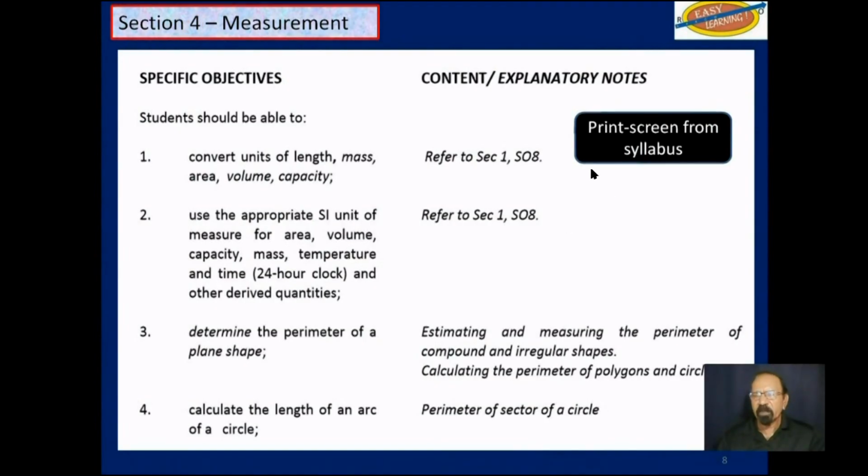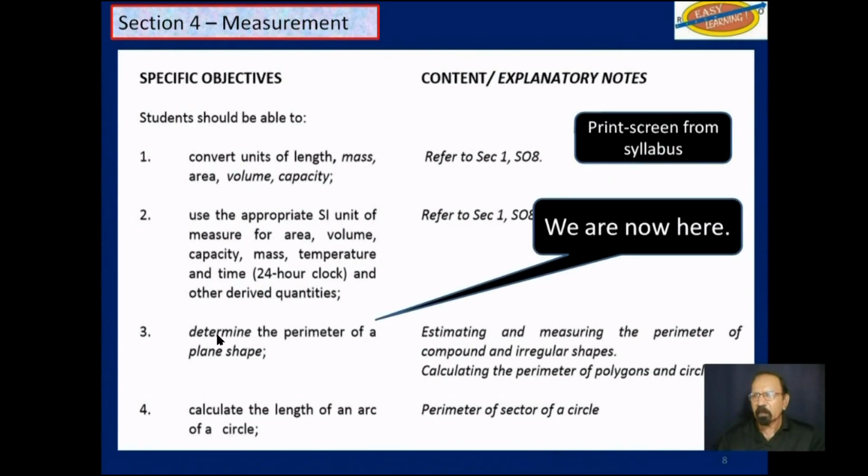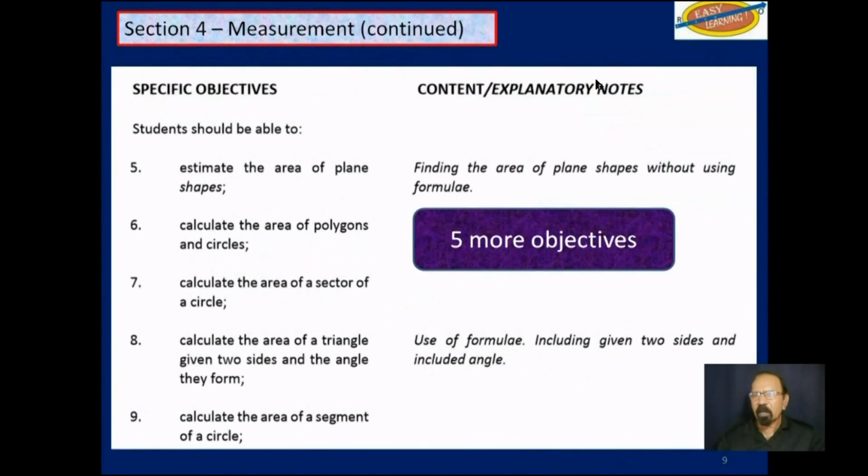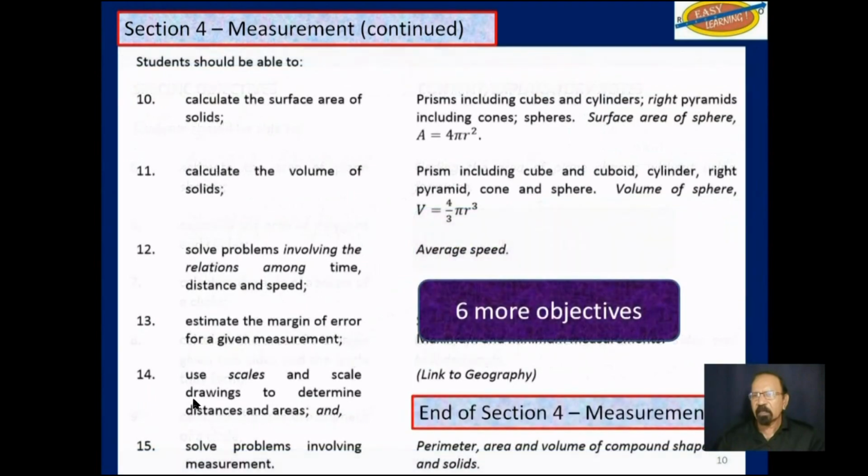This is a print screen from your syllabus. We are here, the second part of this objective: determine the perimeter of a plane shape. And then this section has 5 more objectives here, as you can see, and another 6, which gives a total of 15 objectives in section 4, measurement.